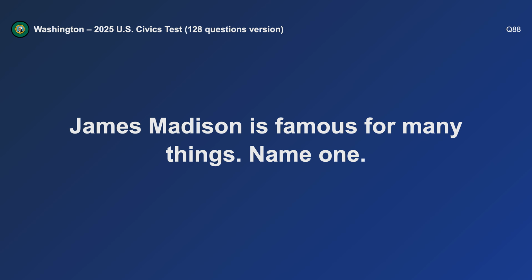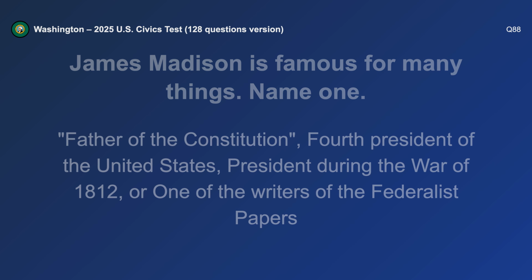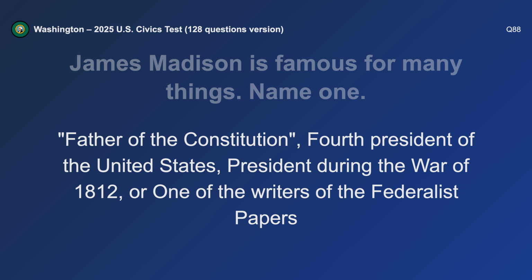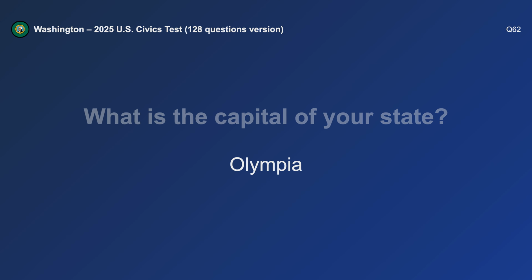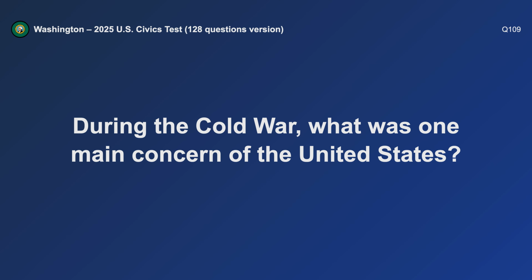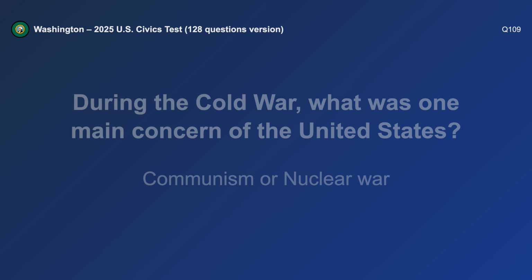James Madison is famous for many things. Name one. One of the writers of the Federalist Papers. What is the capital of your state? Olympia. During the Cold War, what was one main concern of the United States? Communism.